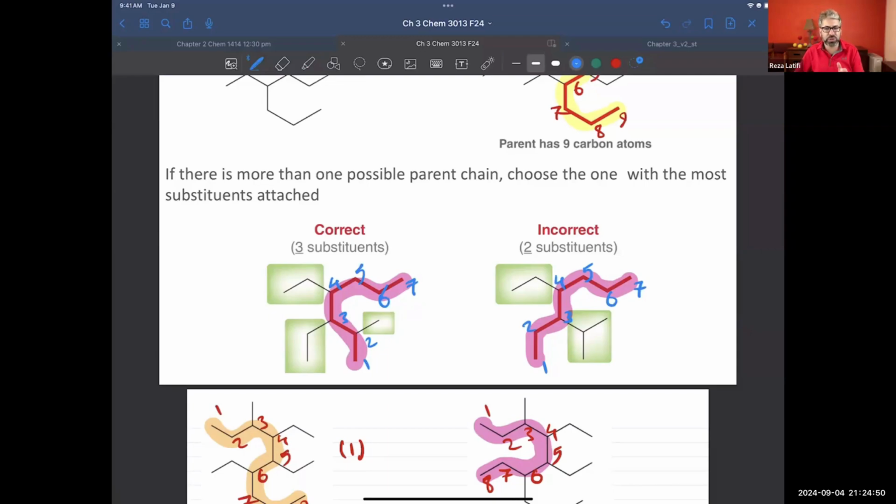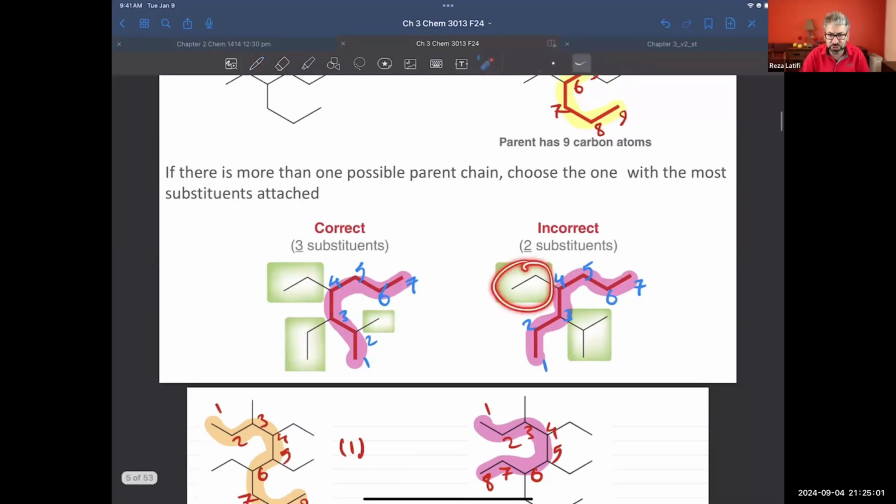Okay, which one of them is going to be the correct parent chain? It will be the one with more substituents. And what do I mean by substituent? Stuff that is attached to the main chain, to the purple or red one. And so I have one substituent for now.